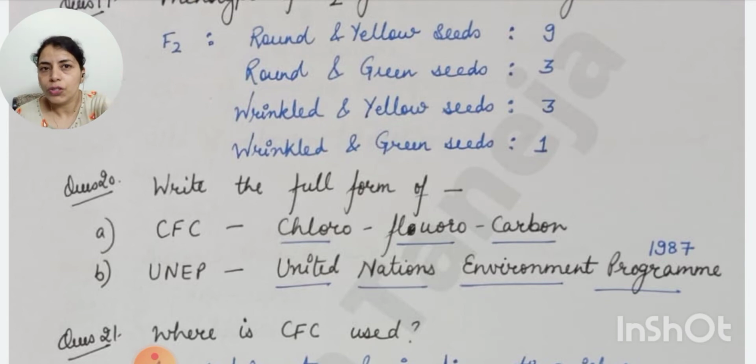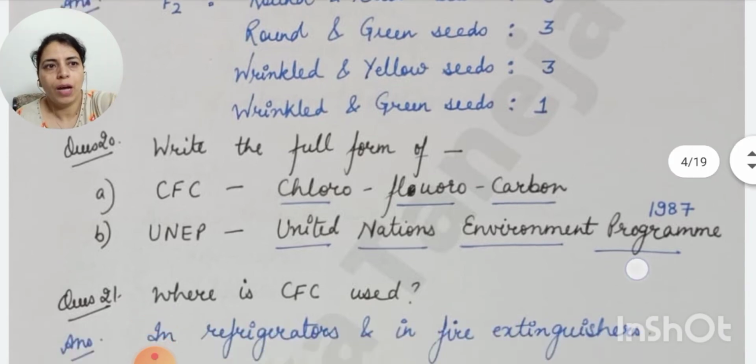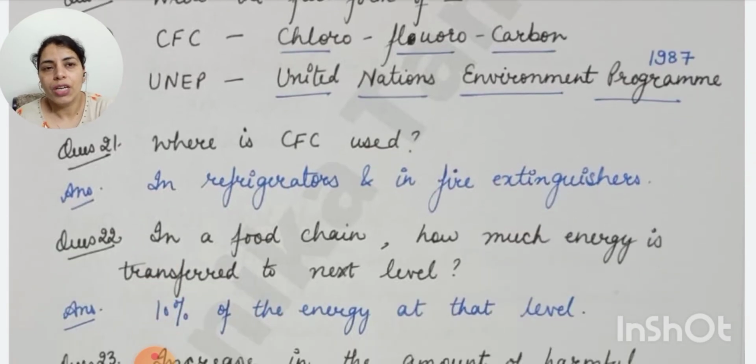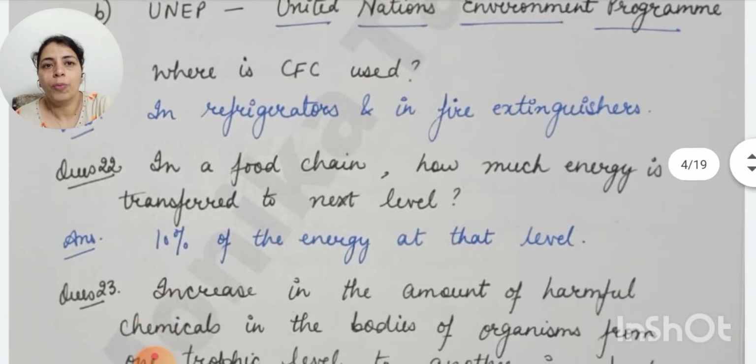Then in which year was UNEP framed? So this program was launched in 1987. Where is CFC used? Chlorofluorocarbons are used in refrigerators and in fire extinguishers. In a food chain, how much energy is transferred to the next level? So at every level, from plants to herbivores and from herbivores to carnivores and then to top carnivores, only 10% of the energy at that level is transferred to the next level.